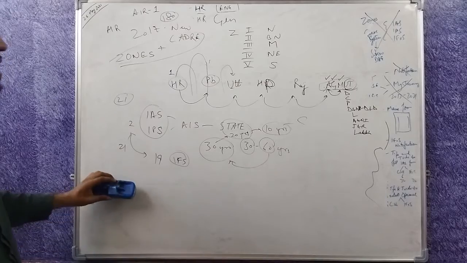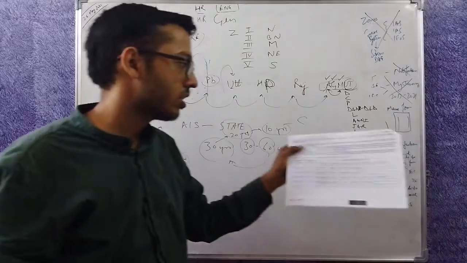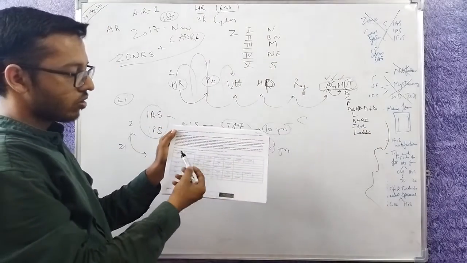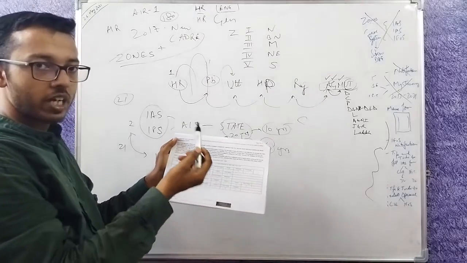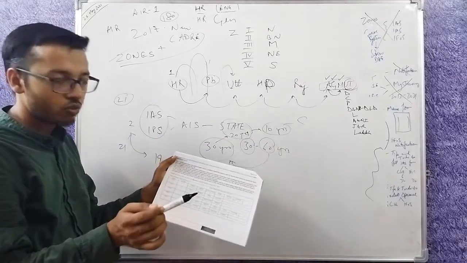So this is the zonal and cadre system in short. For example, this is my IAS cadre system. I have filled zone 1 as first. In zone 1, I have filled Haryana as first preference. Since I am from Haryana, I have to fill zone 1, preference 1 as Haryana. Otherwise, I won't get Haryana.